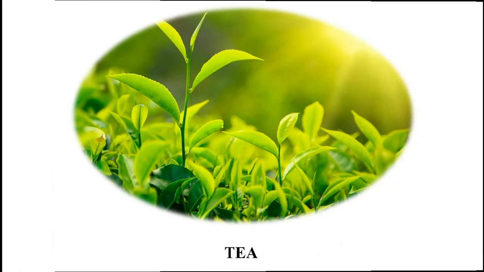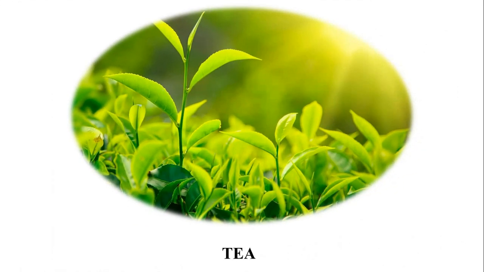First comes tea. Tea is the most popular beverage and plantation crop. Tea is made from the leaves of the tea plant. It requires a warm and humid climate and average rainfall of around 150 to 300 cm yearly. Tea needs well-drained loamy soil and its cultivation is confined to hilly slopes. The major tea producing countries are India, Sri Lanka, Kenya, and Bangladesh.